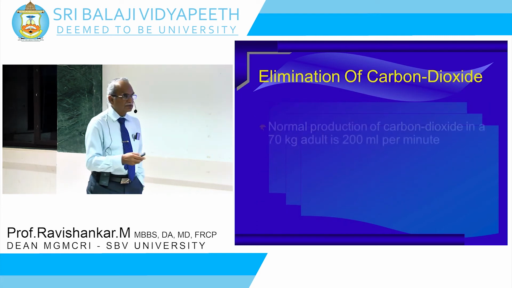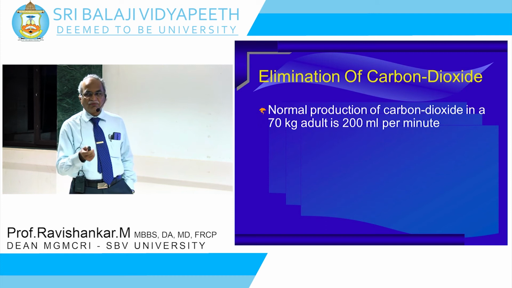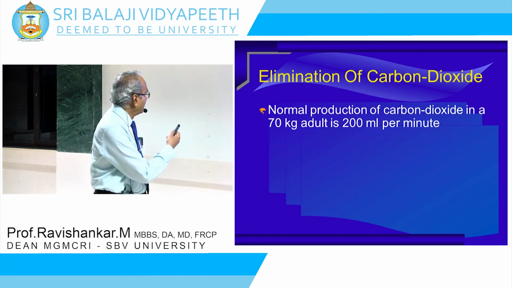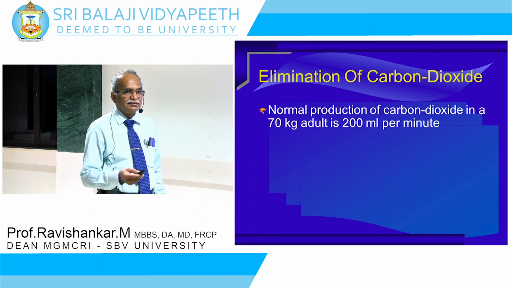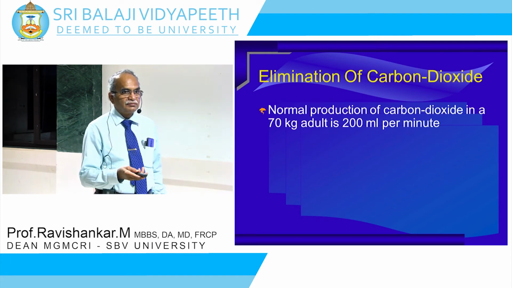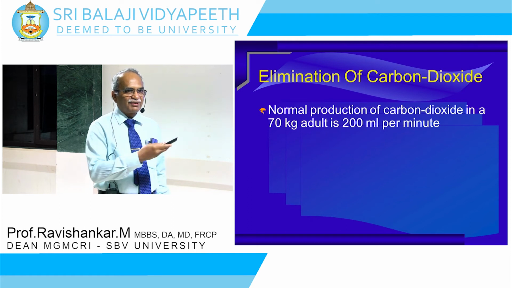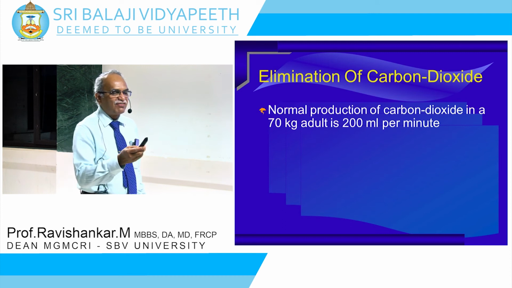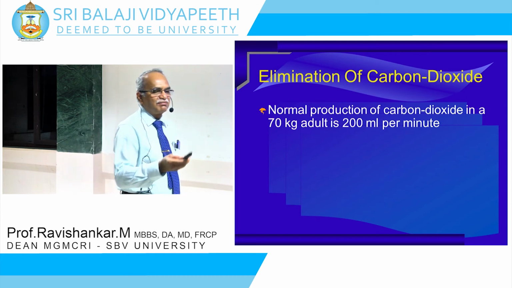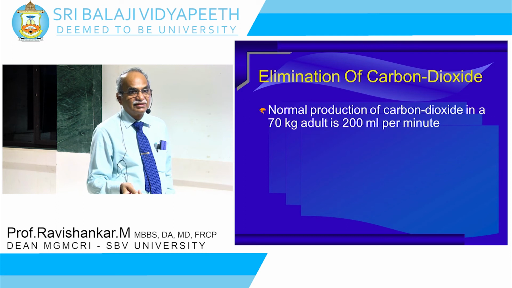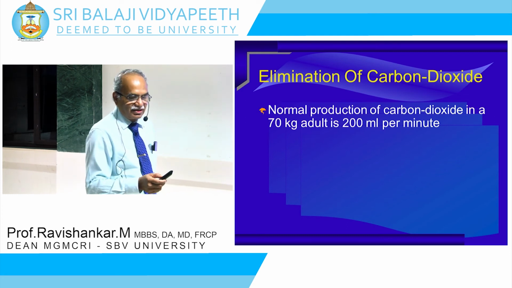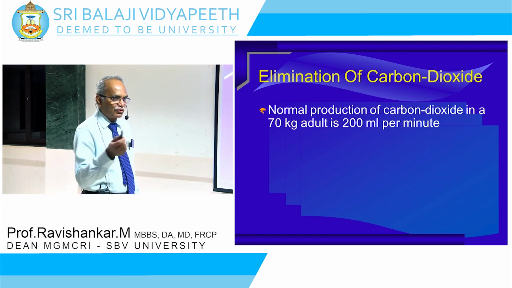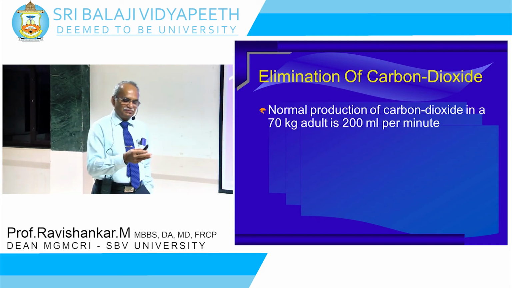I just want you to understand this. What is the normal production of carbon dioxide in the body? How much carbon dioxide is produced by a 70 kg man? I put it up, you can read. 200 ml. Fine. What is the oxygen uptake, which I have not put? 250 ml. Okay. What's the respiratory quotient? 0.8. So 250 taken up, 200 coming out.